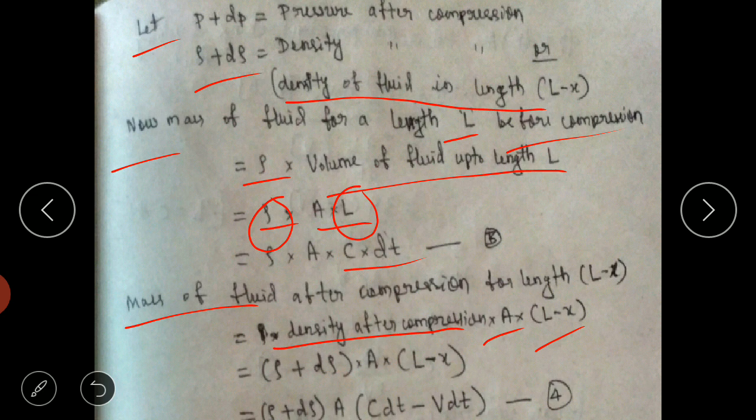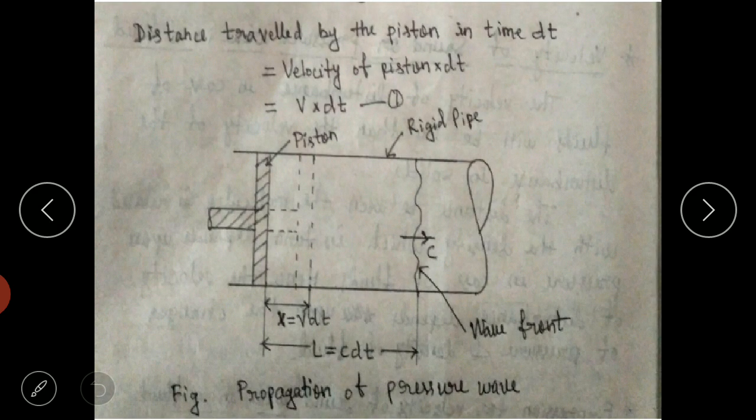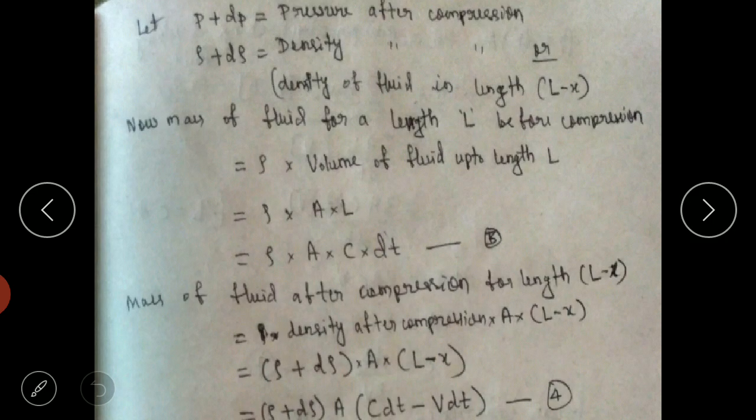Because the piston has traveled a certain distance, so that much distance we have to take. x is the distance covered by the piston, L is the distance traveled by the pressure wave, so this will be L minus x.